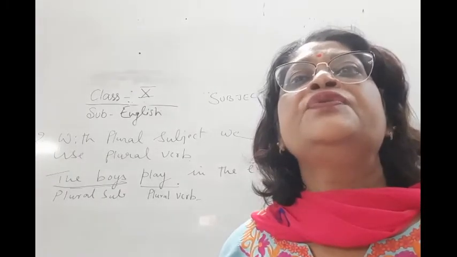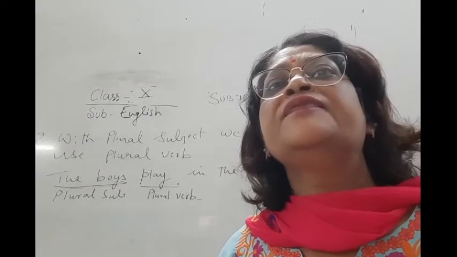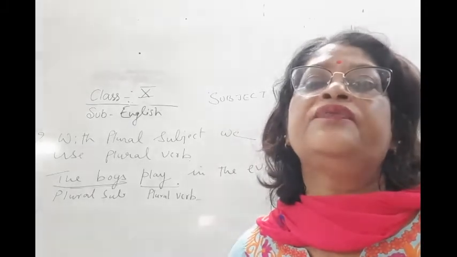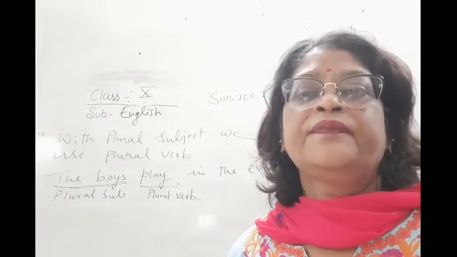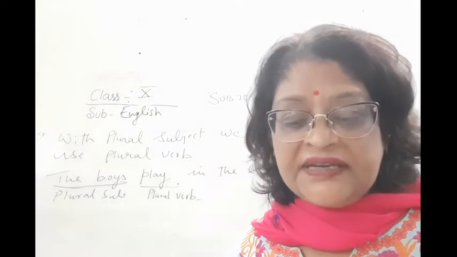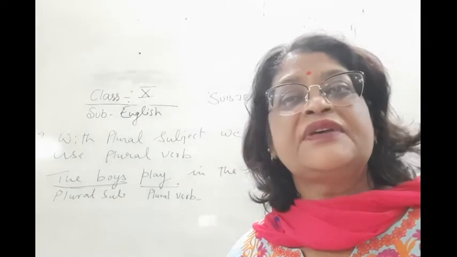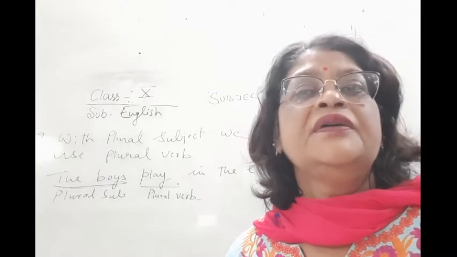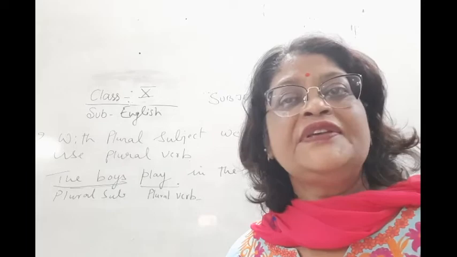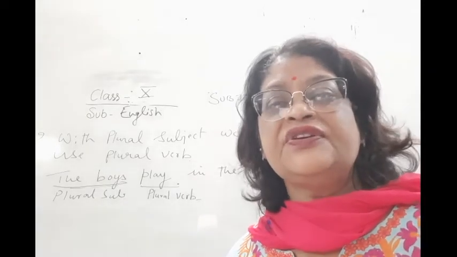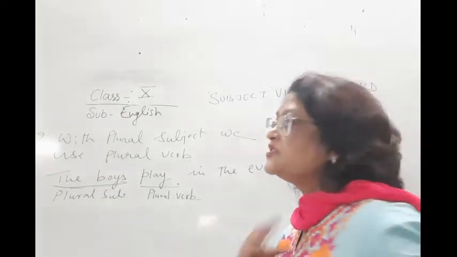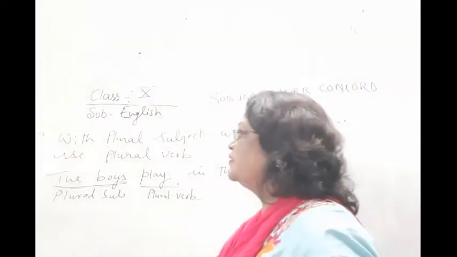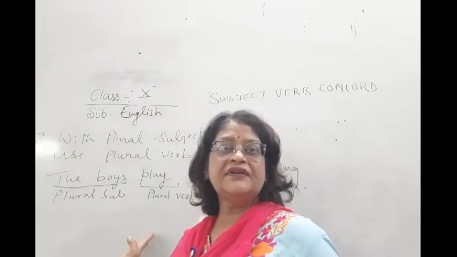So this is clear to you. With a singular subject we have the singular verb. With a plural subject we have a plural verb. I hope this point is clear to you. We always add s or es with a singular verb.